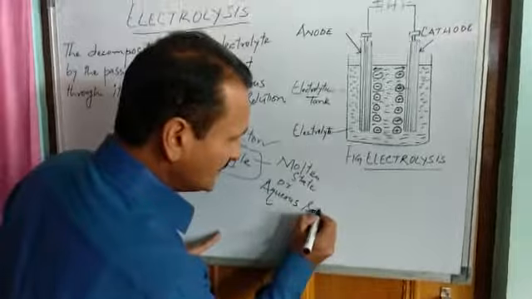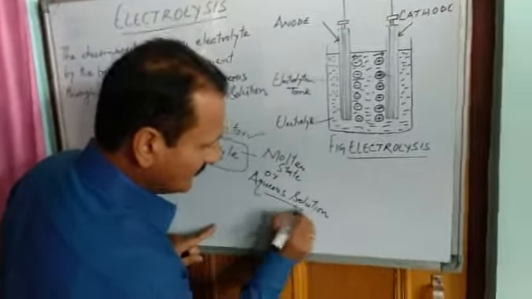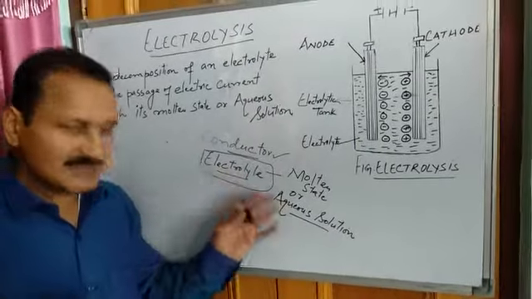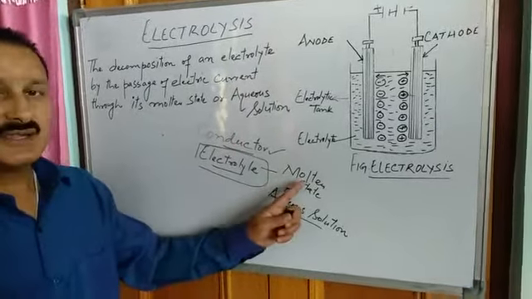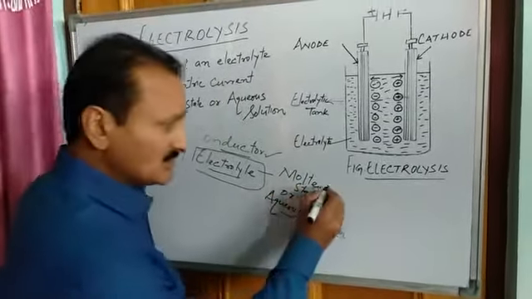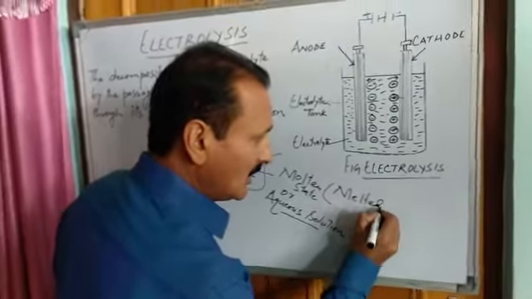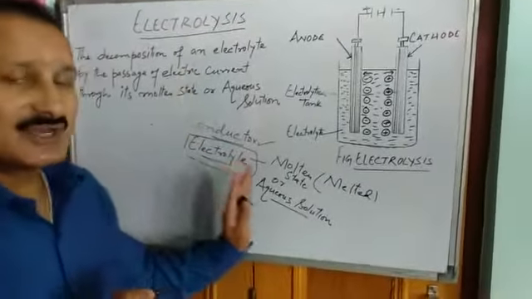Aqueous solution means solution of that substance in water. So, now what is an electrolyte? Electrolyte is again a substance through which current can pass, but either in molten state, means in melted state, or in aqueous solution state. So this is all about electrolyte.